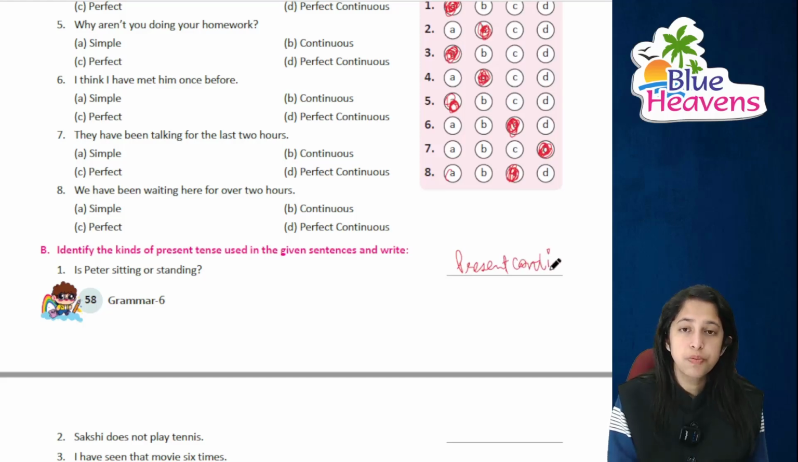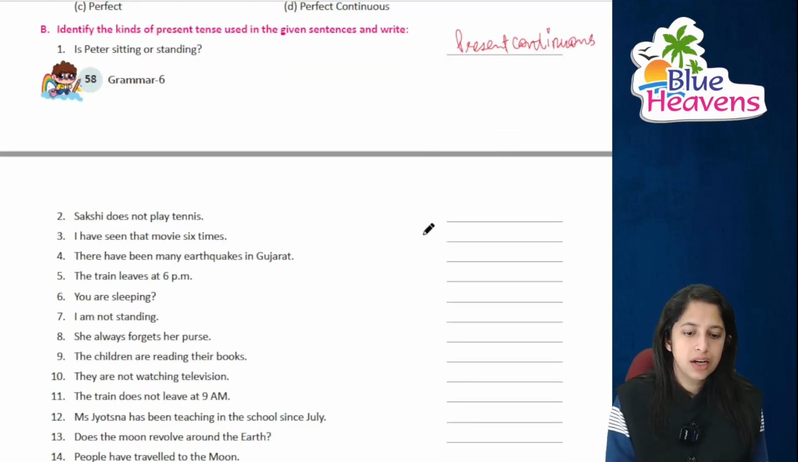देखिए while writing the spelling of continuous n के बाद u आएगा पहले. बच्चे u लगाना भूल जाते हैं. Sakshi does not play tennis. साक्षी टेनिस नहीं खेलती है. This is of course simple present.